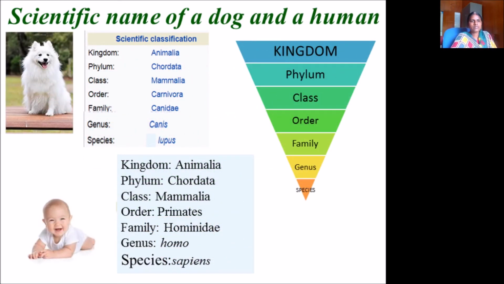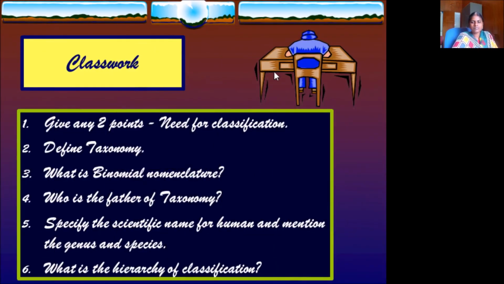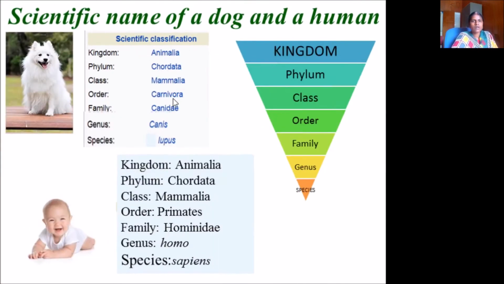For example, the scientific name of a dog is given as Canis lupus. Canis is the genus and lupus is the species. You can see the order here. The kingdom is Animalia, the phylum is Chordata, class is Mammalia, order is Carnivora, family is Canidae. This is how you have to classify the living organism. This is the scientific classification of the living organism.